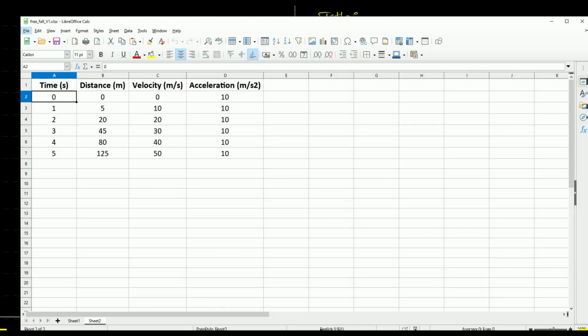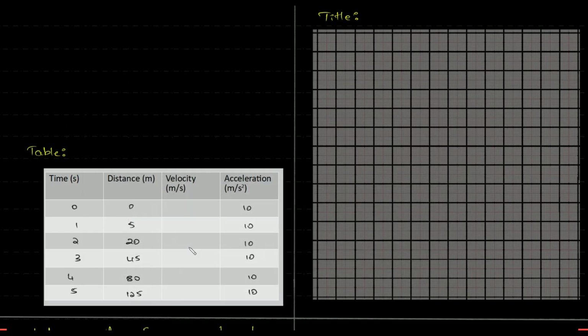And the velocity turns out to be 0, 10, 20, 30, right? Because the acceleration is 10. Obviously, the velocity will also increase in values of tens.